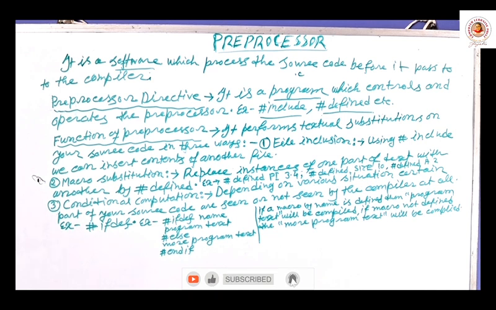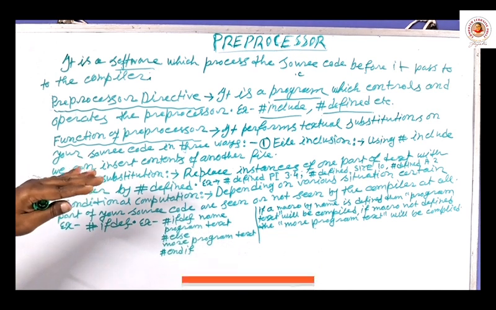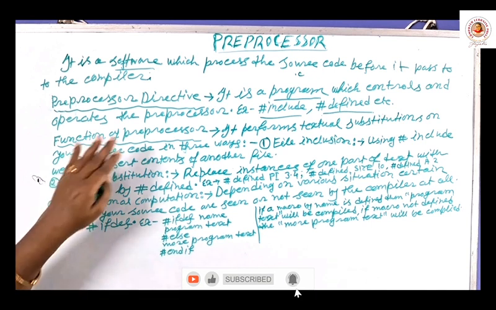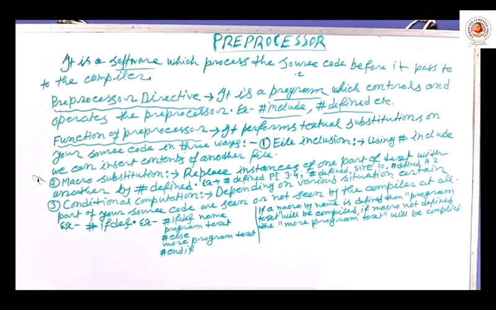Before error checking, this preprocessor will do some operations for the source code. And how? With the help of the preprocessor directive. So the main directives are what? Hash include, hash define, etc.